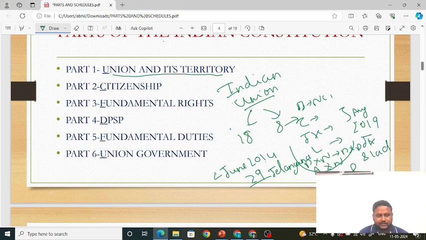This is also very important. Part 3 has been asked many times in the examination. That is, what does part 3 deal with? Fundamental rights are included in which part of the constitution? It is included in part 3.